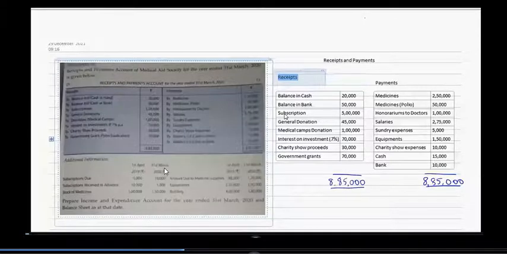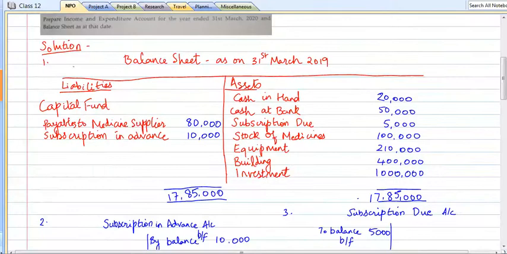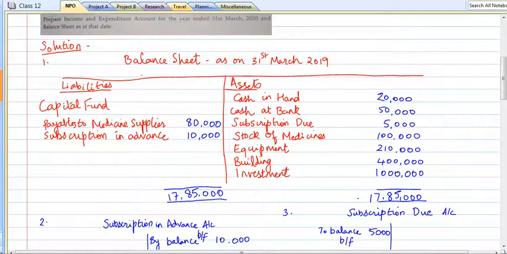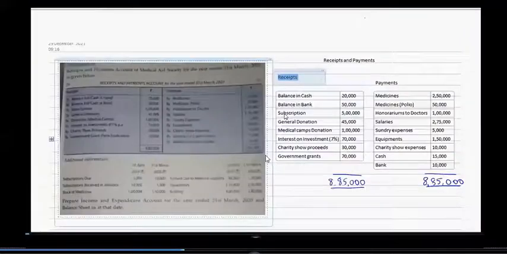So we need to prepare the opening balance sheet. And if you are able to see, this is the opening balance sheet as on 31st March 2019 that I have prepared. I have brought in all the opening balances: cash in hand, cash at bank, subscription due, stock of medicines, equipment, building, and investment. Cash in bank and cash in hand is nothing, it is given in the receipts, right? So these two are the opening balance.